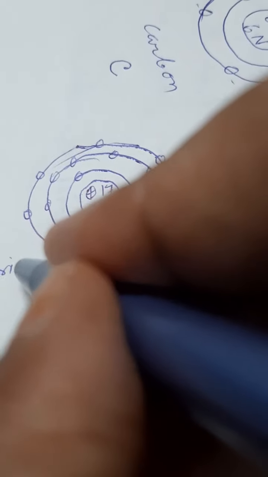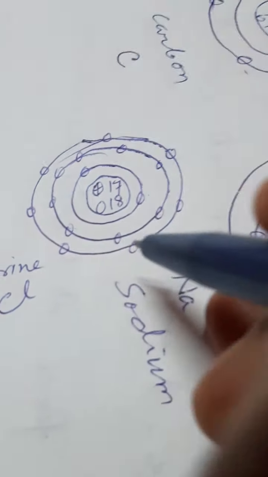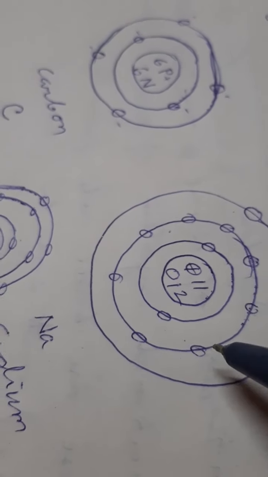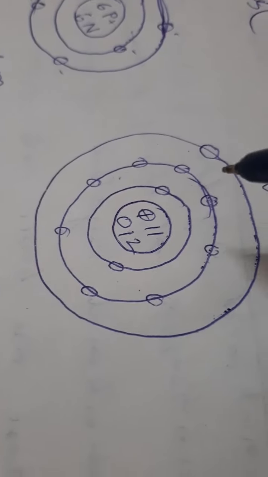This is chlorine, or Cl. This is chlorine, this is sodium. They remain side by side.